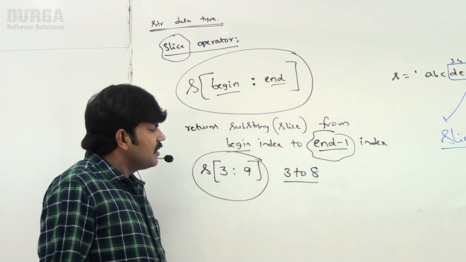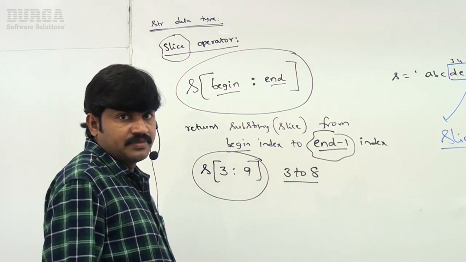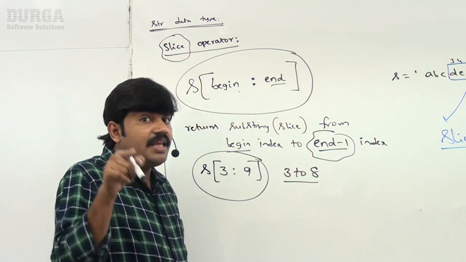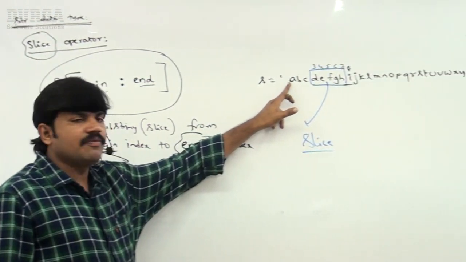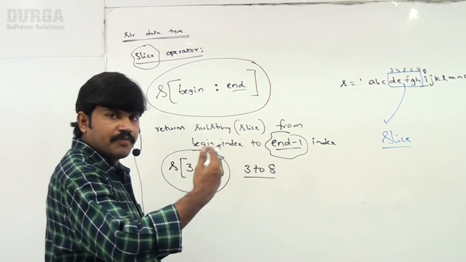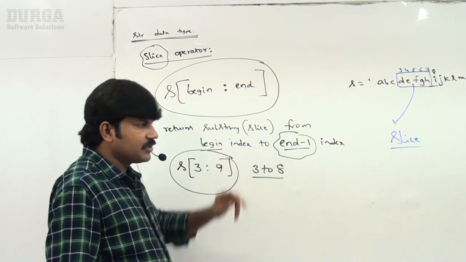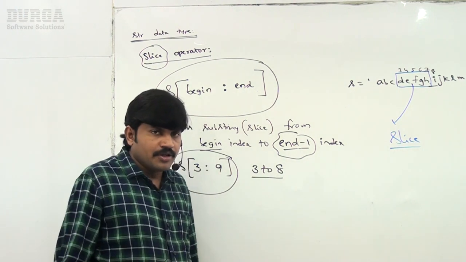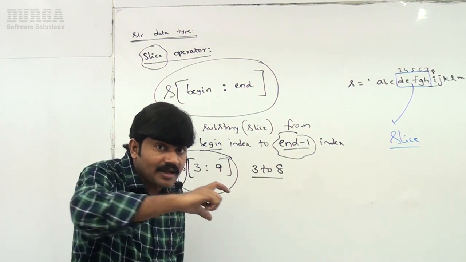Okay, be aware of that. Next, if you are not specifying begin index, the default value for begin index is from the beginning. Remember this one, sir. The default value is 0, from the beginning of the string. If you are not specifying end index value, then it will consider until the end of the string. Remember this one.